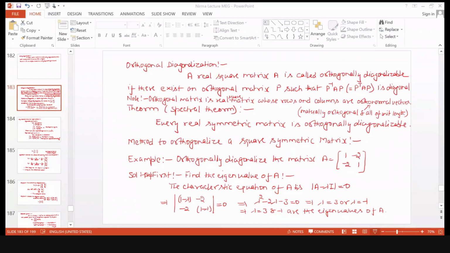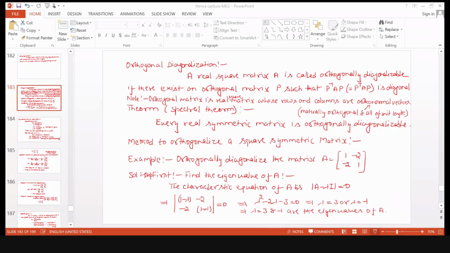1, minus 1, 1, 1. Is it an orthogonal matrix? No, sir. Because P inverse is not equal to P transpose. So this is not an orthogonal matrix.